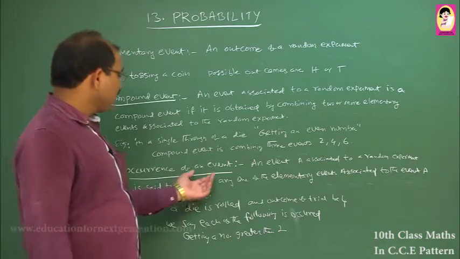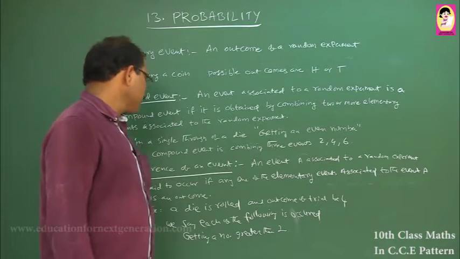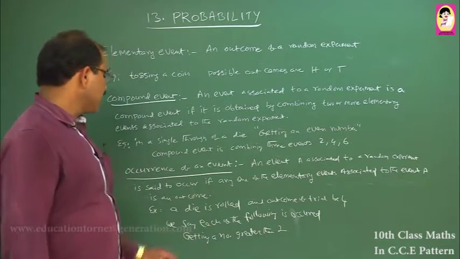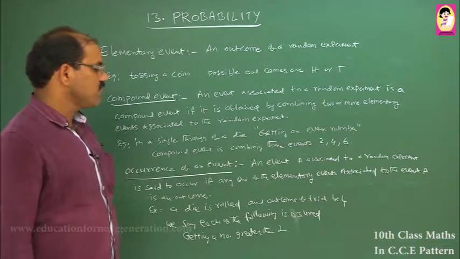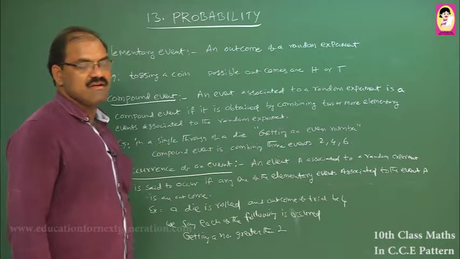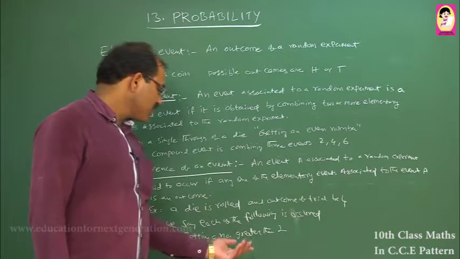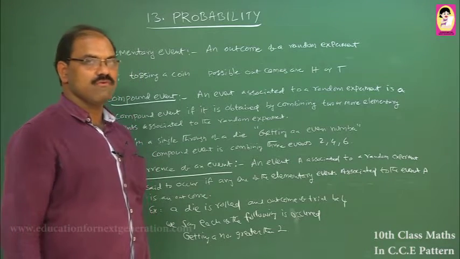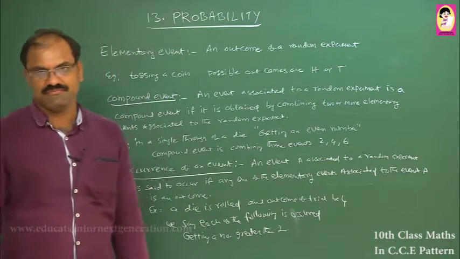Next is occurrence of an event. We say an event is said to have occurred if any one of the events related to A occurs. For example, a die is rolled and the outcome of the trial is 4. The 4 may occur, then we say that 4 has occurred. Or getting a number greater than 2: you may get a number greater than 2 if you throw a die. These are all called occurrences of events.